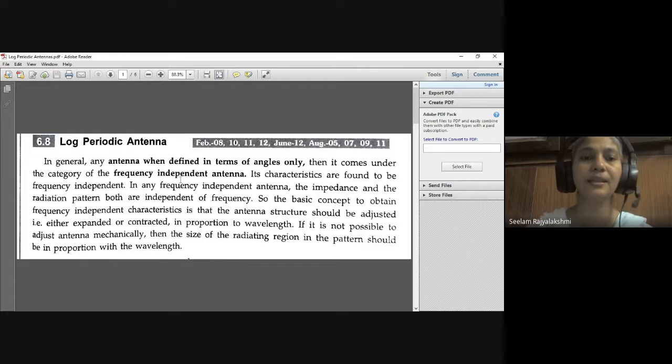So in the case of frequency independent antennas, impedance and radiation pattern are both independent of frequency. The impedance and radiation pattern do not depend on the frequency. The basic concept to obtain frequency independent characteristics is that the antenna structure should be adjusted. How should the structure be adjusted? The antenna structure is either expanded or contracted in proportion to the wavelength. If that is not possible, the size should be proportional to the wavelength. That means the size of the radiating region in the pattern should be proportional to the wavelength.